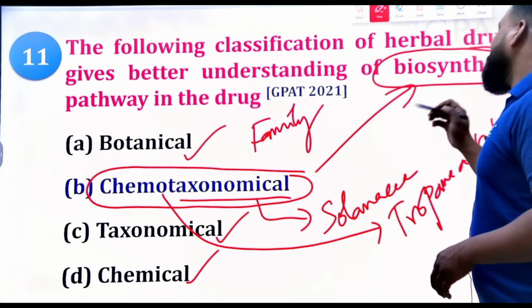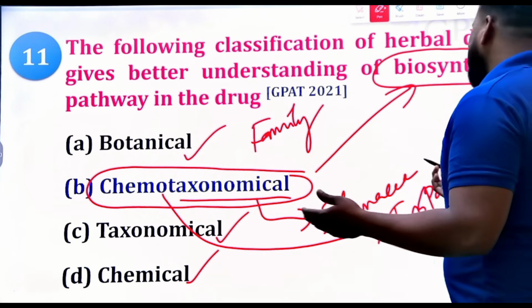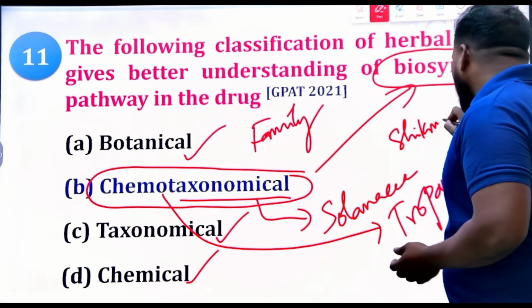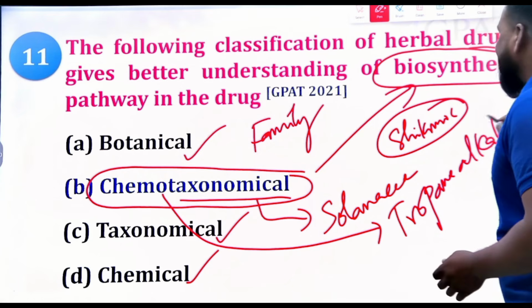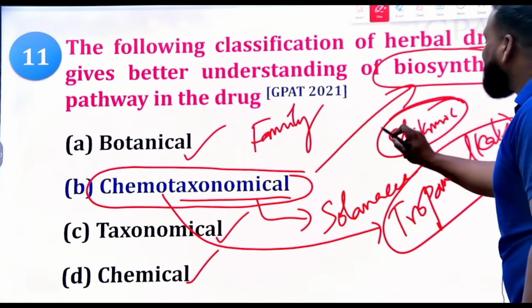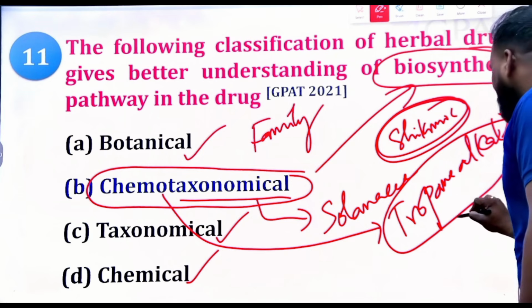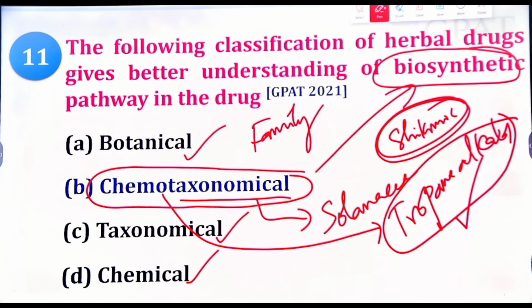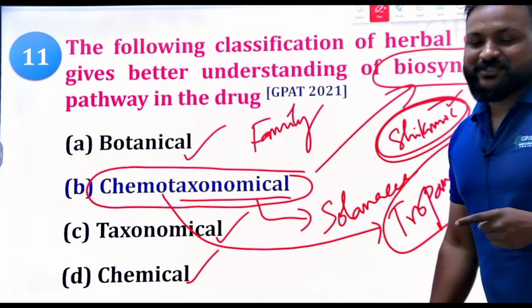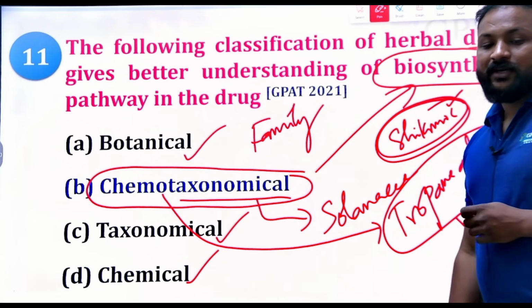The first pathway is the amino acid pathway. As the Solanaceae family plants are producing alkaloids, you can understand that. As the tropane alkaloids are synthesized in this plant, you can confirm the biosynthetic pathway carried out is the amino acid pathway. Is this clear?